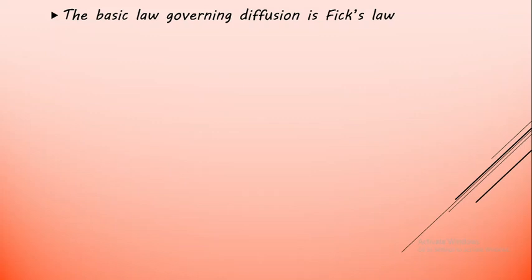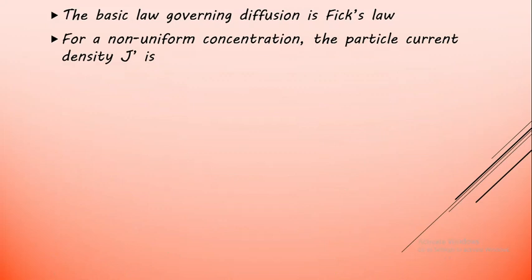The basic law governing diffusion according to statistical mechanics is Fick's law, and Fick's law states that for a non-uniform concentration, which again defines the non-equilibrium state, the particle current density, that is J dash, is nothing but the number of particles crossing a unit area per unit time, and this particle current density J dash will be equal to minus D into dou n by dou x.